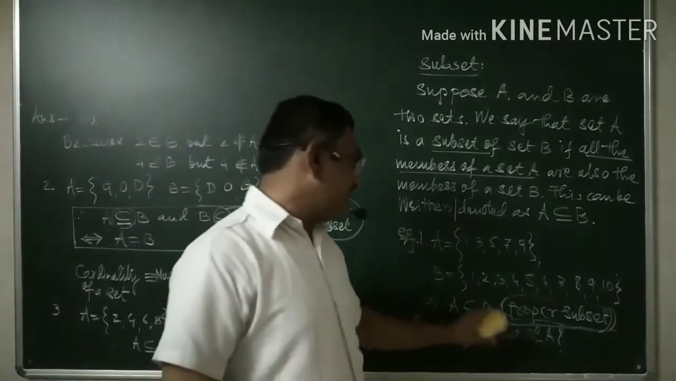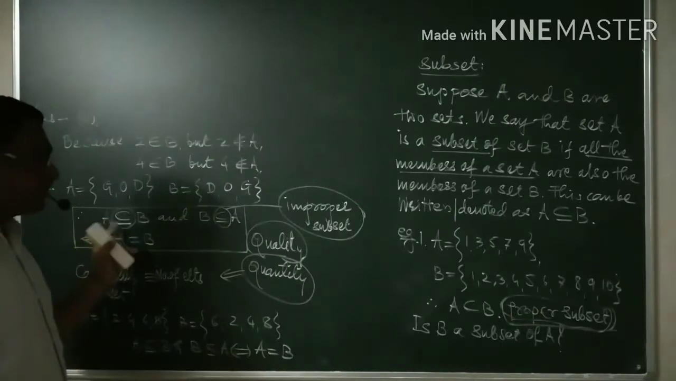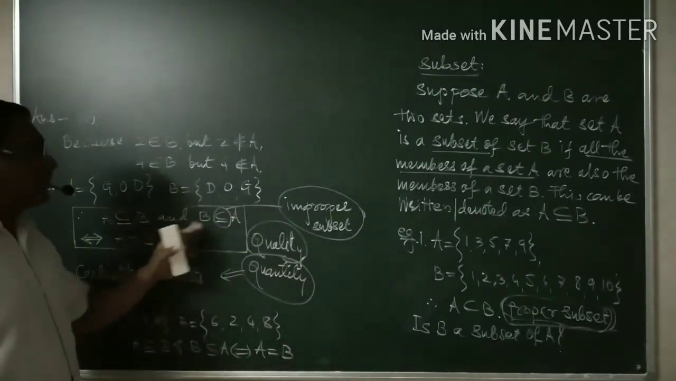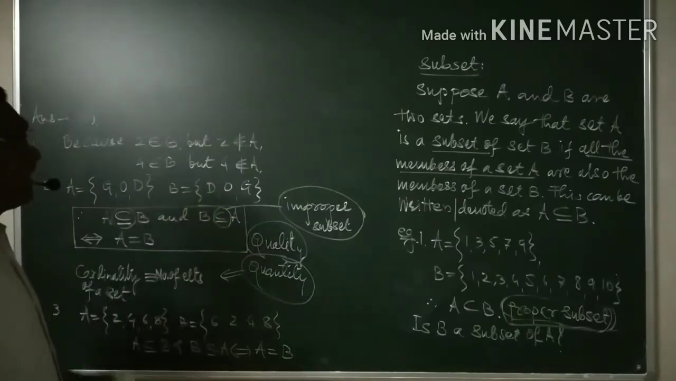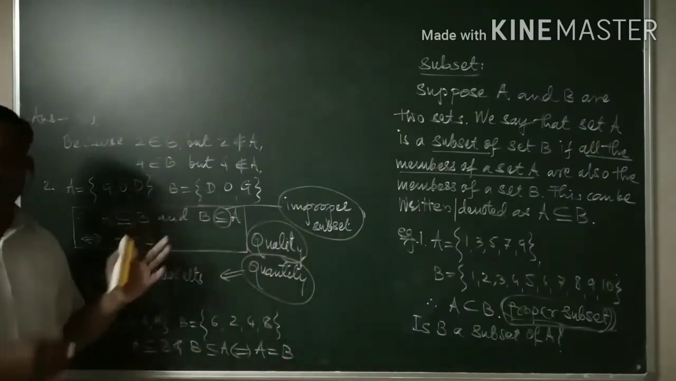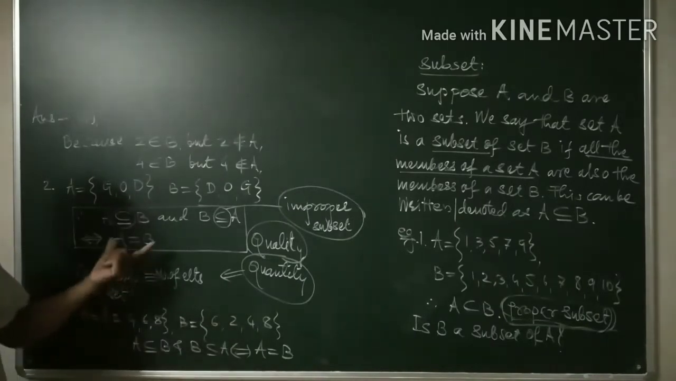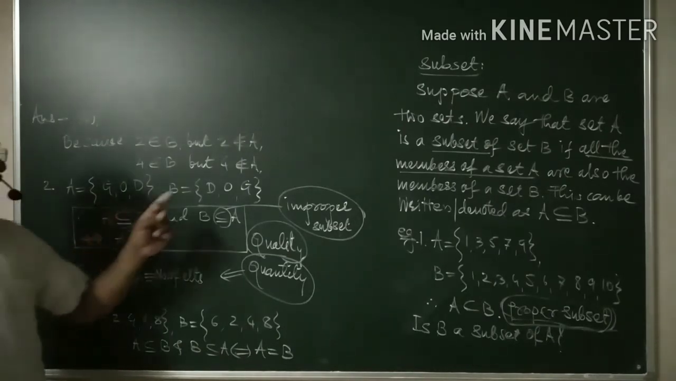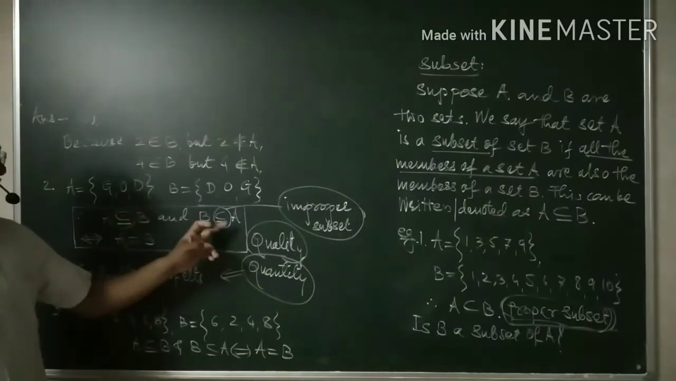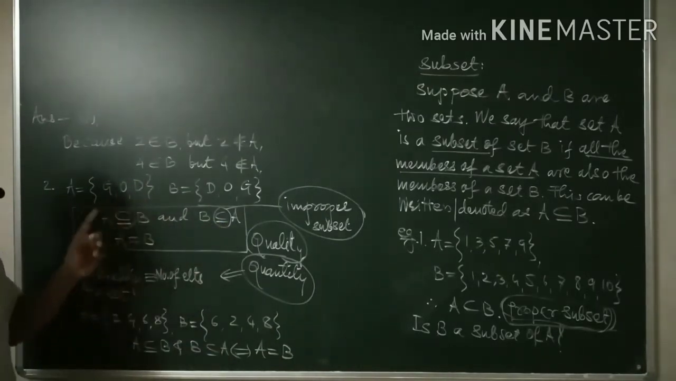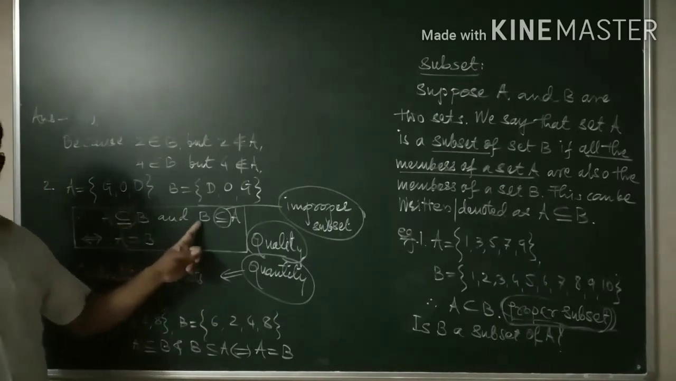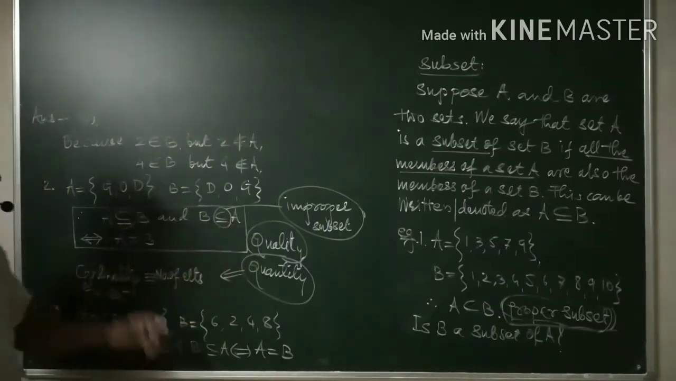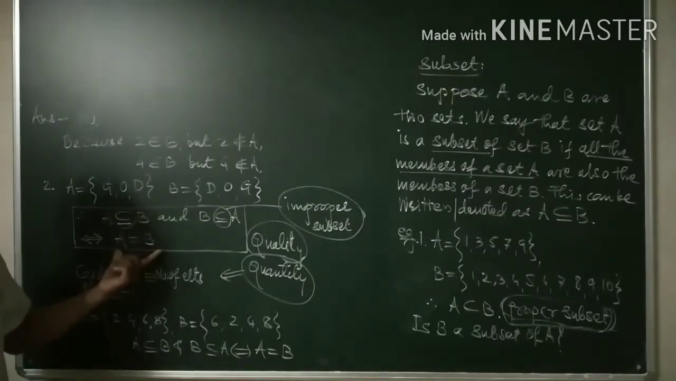A is a proper subset of B here, but here A is an improper subset of B, and B is also an improper subset of A. In other words, we can have another idea for equality of two sets. We can say that two sets are equal if and only if one is an improper subset of the other, and the other is an improper subset of the first. Then and only then those two sets are equal.